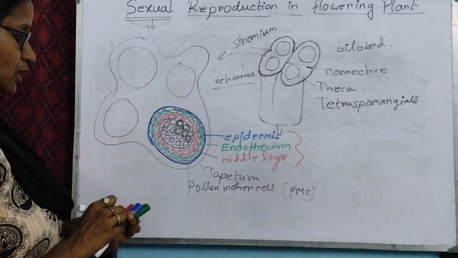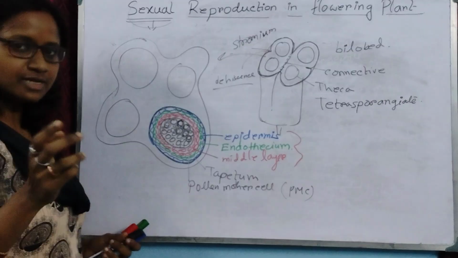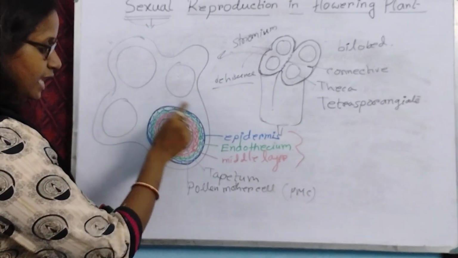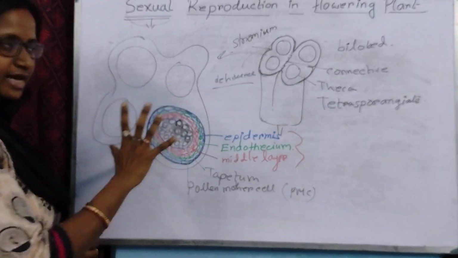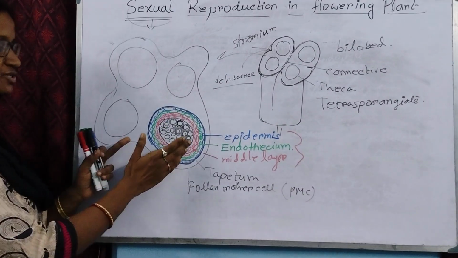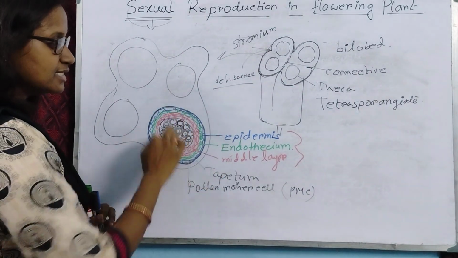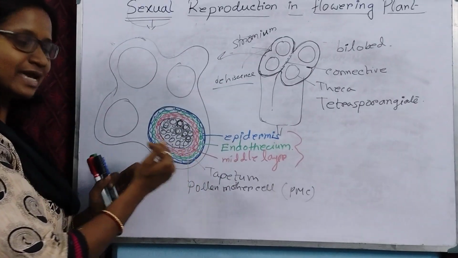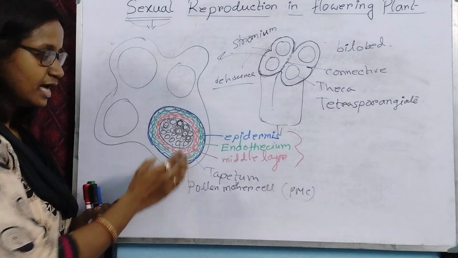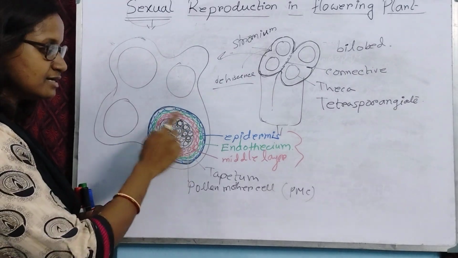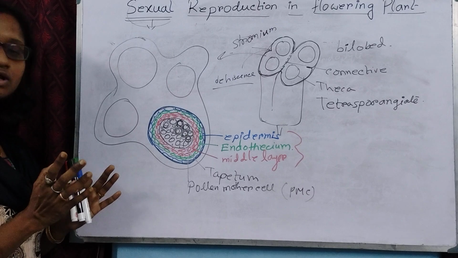So what is the structure? I repeat, I am explaining the structure of one theca, and it is the same for the other theca. The outermost layer is the epidermis, then the endothecium, then the middle layer, and inside the middle layer there is the tapetum.